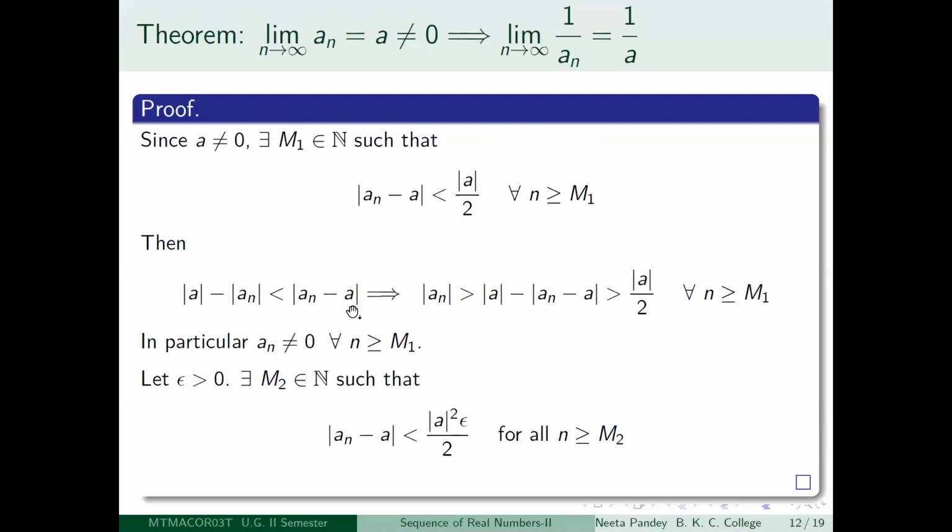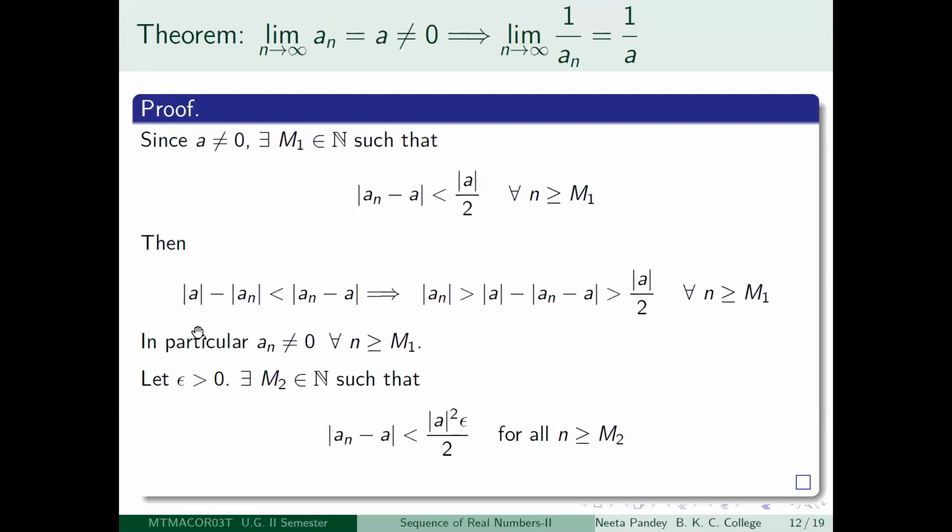This I have done again a long time back, I think when I was discussing real numbers. If you have forgotten, I will insist that please go back and look at that particular lecture. But even if you don't want to bother about it right now, you just see what is happening here. You write down mod a. So mod a can be written as a minus an plus an.